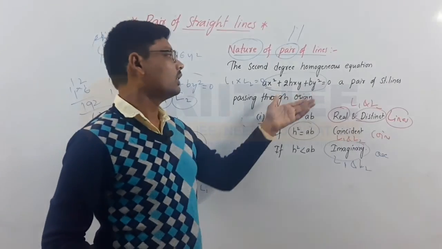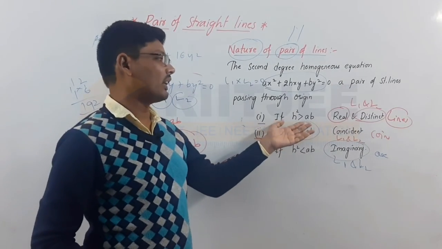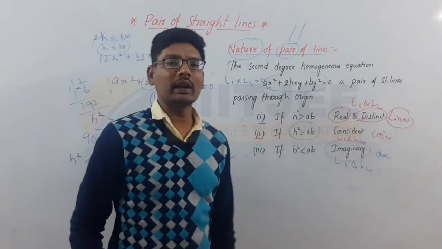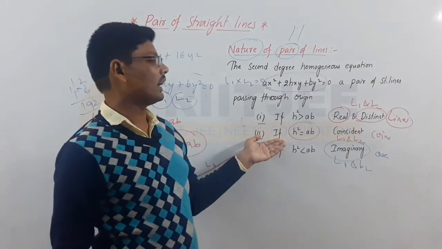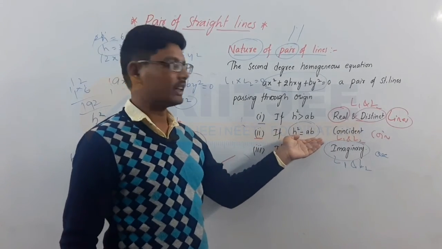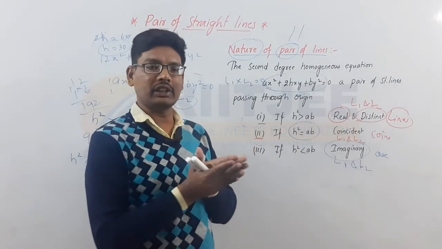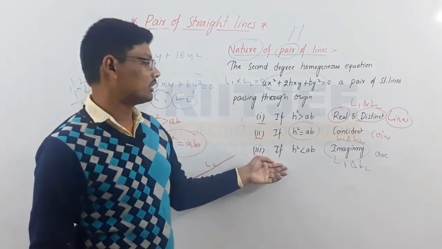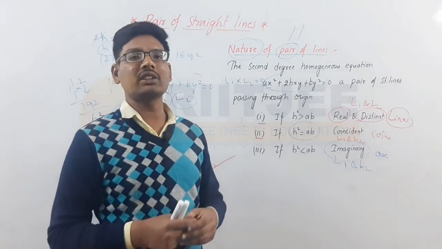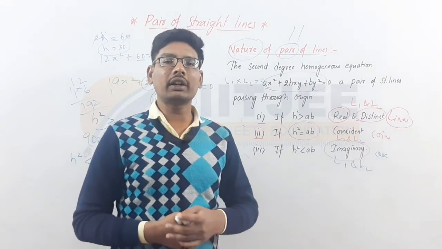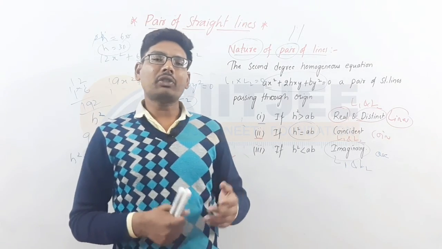For those, we have three conditions. If h square is greater than ab, then the two lines are real and distinct, different ones. And if h square is equal to ab, the second condition, then the two lines are coincident with each other. And if the third condition is h square is less than ab, then the two lines are imaginary lines. This is all about the introduction part of the pair of straight line chapter.